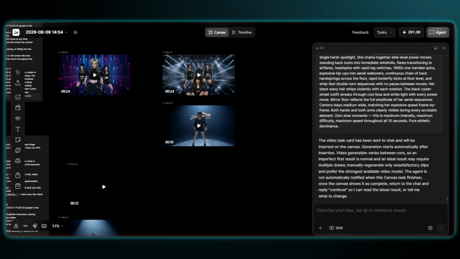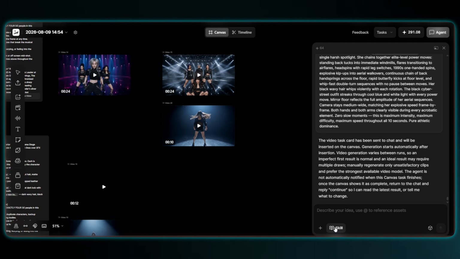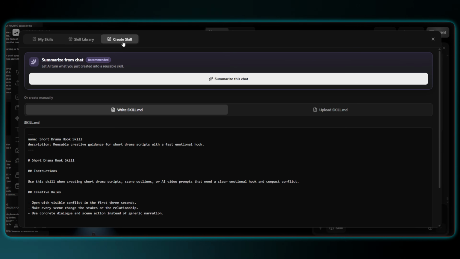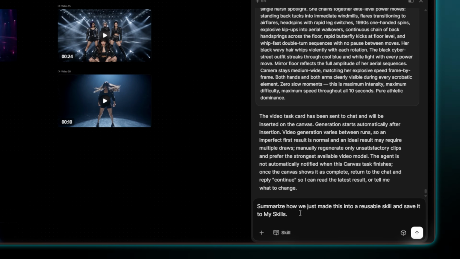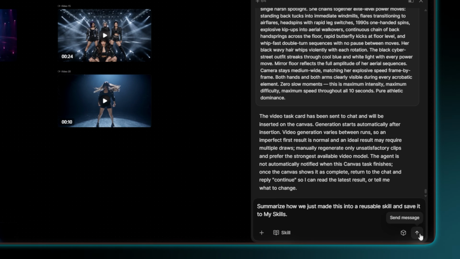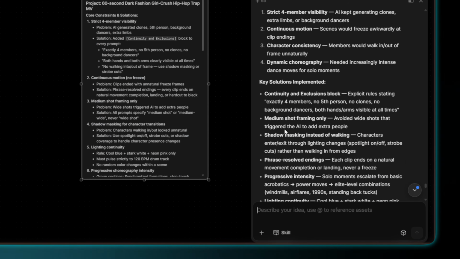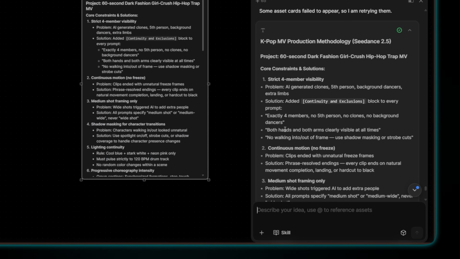Okay guys, that's a quick wrap. I hope this breakdown was helpful. The nice thing is, once this workflow feels solid, you don't have to rebuild it from scratch. You can just save it as a new skill in Topview Canvas and plug in a new track or concept for your next project.